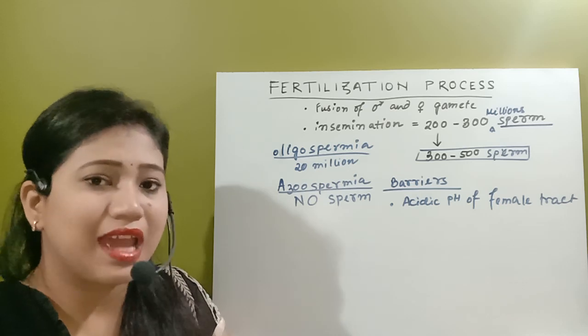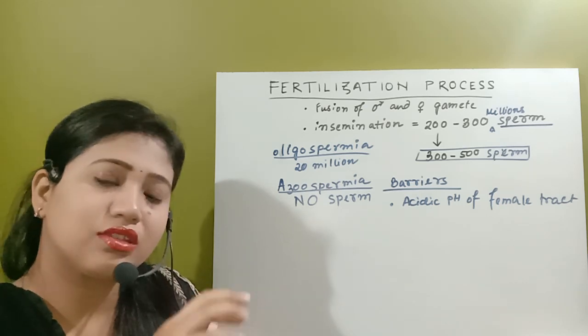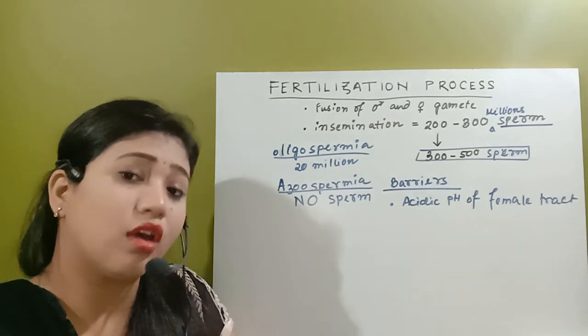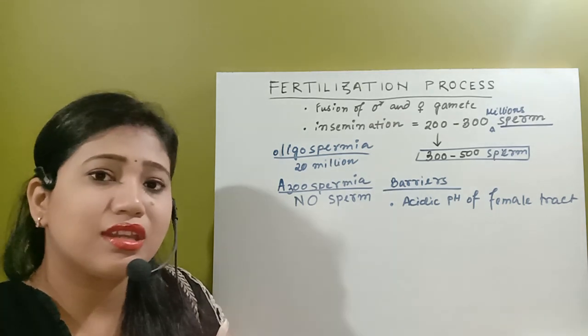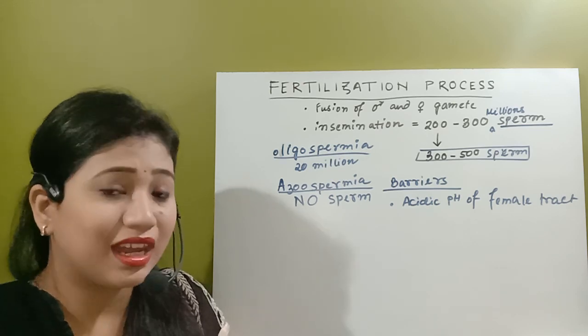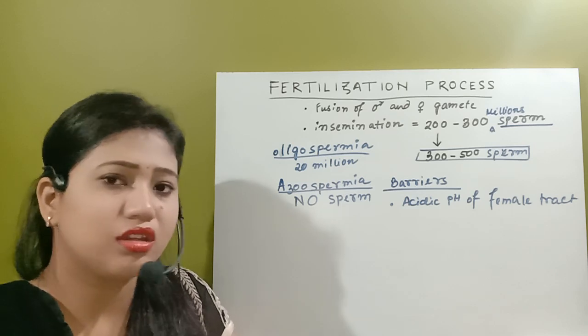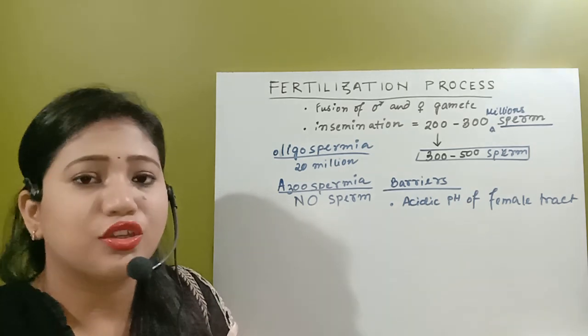Whenever something reaches the uterus, the uterus provides the most favorable environment so that cells can proliferate, and after fertilization the embryo will start to grow.